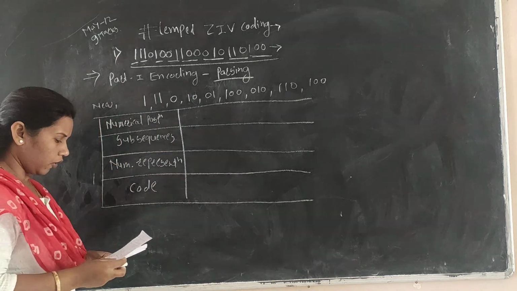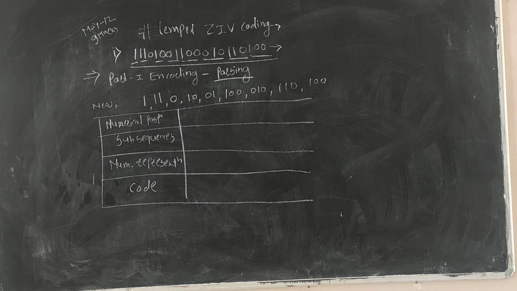Now this bit stream we can take as it is.